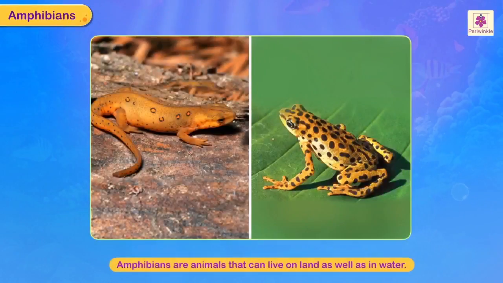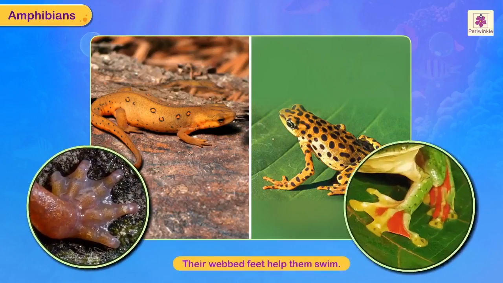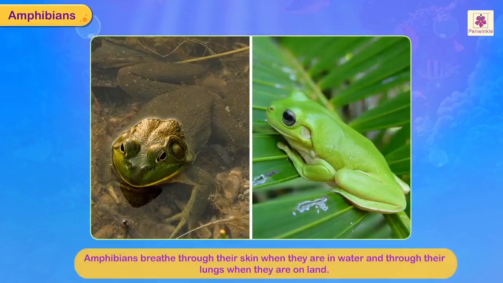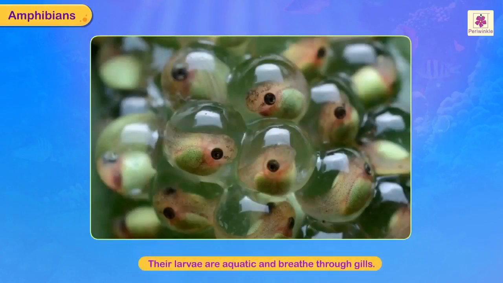Amphibians. Amphibians are animals that can live on land as well as in water. Their webbed feet help them swim. Amphibians breathe through their skin when they are in water and through their lungs when they are on land. Their larvae are aquatic and breathe through gills.